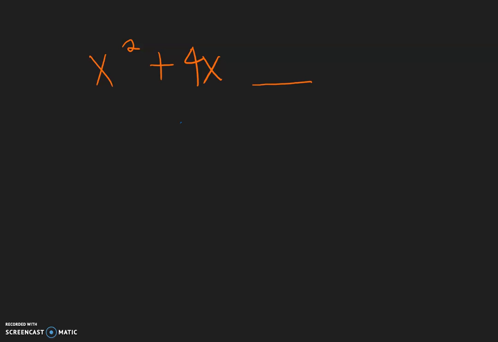Step 1 is that you take the b and divide by 2. And so in this case, b is positive 4. So 4 divided by 2 gives you 2. So this is the answer that we get from step 1.